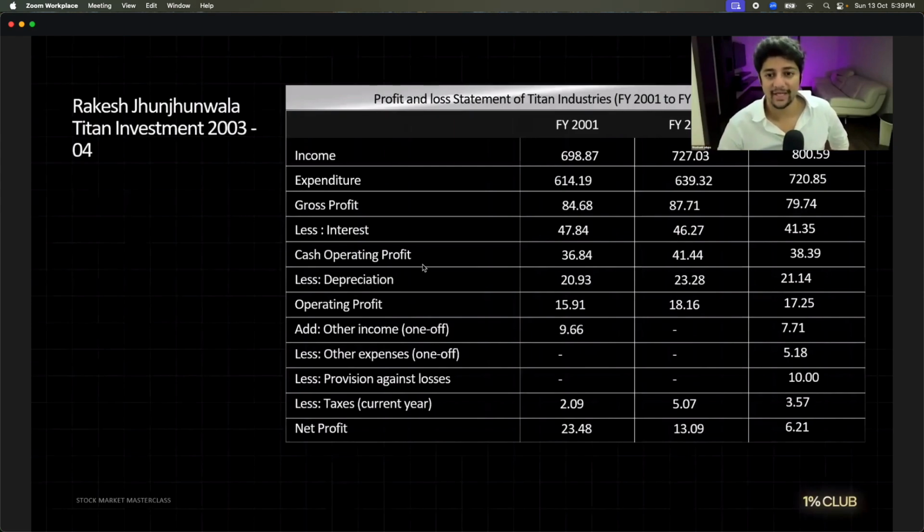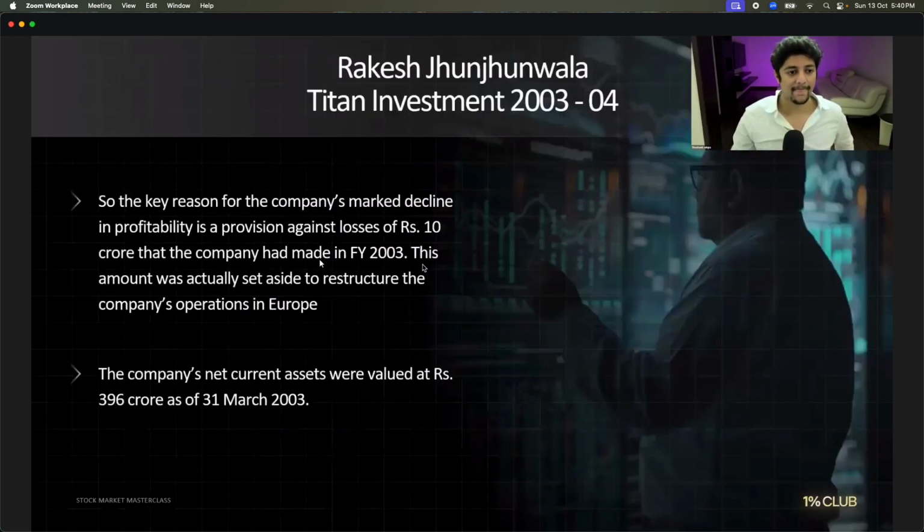This is the profit and loss statement of Titan in 2003. And this is when Rakesh Jhunjhunwala invested. Now, both of us will be like, how the hell did he invest? Because the fundamentals look horrible. But pay attention. Do you see something called one-off expense, one-off provision against losses? You know what this was?